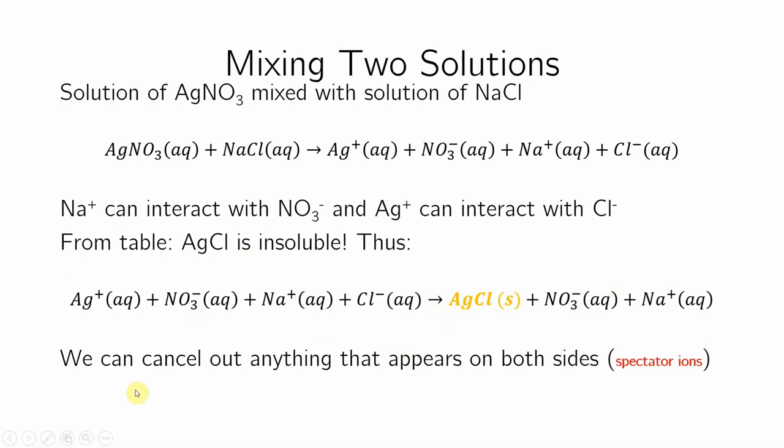These are called spectator ions. They're just watching. They're not actually doing anything. So NO3 minus will cancel out NO3 minus. Na plus will cancel Na plus. And what I'm left with is silver ion plus chloride ion will form silver chloride precipitate, and it will come out, right?